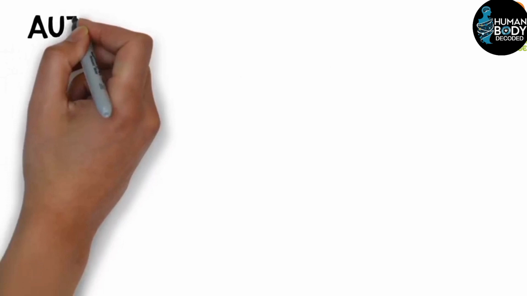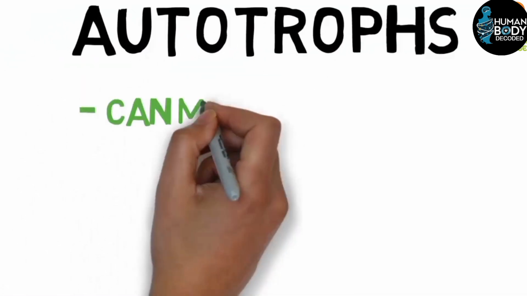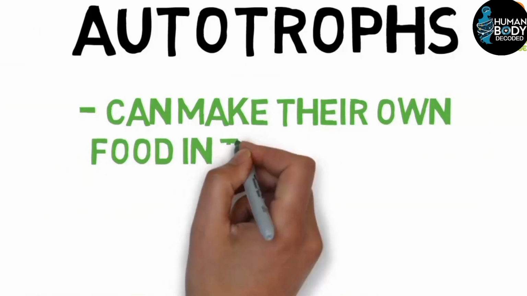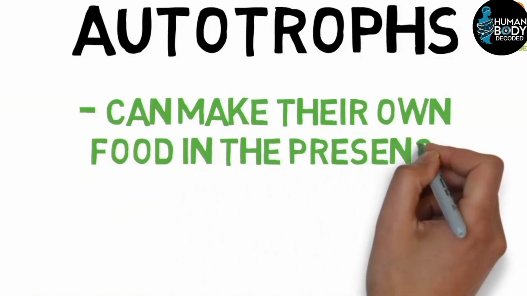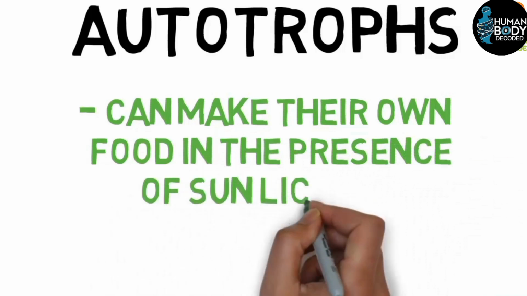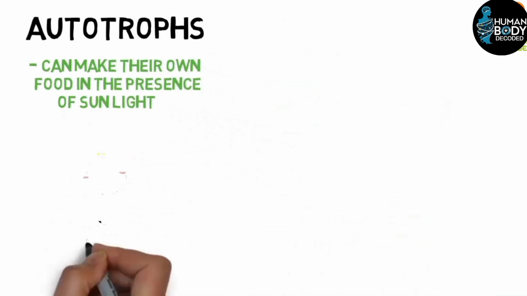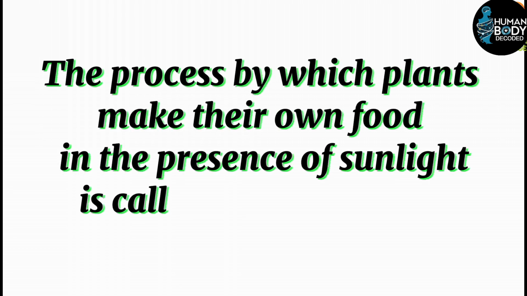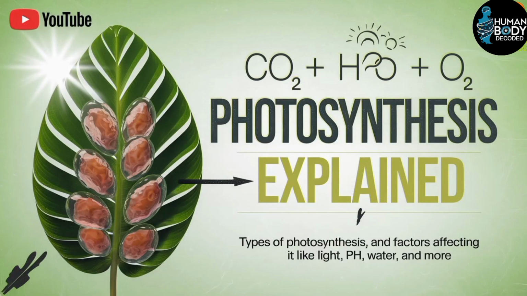Now, let's move on to the next term, which is autotroph. Along with it, we will also discuss heterotroph. Autotrophs are living beings that can produce their own food in the presence of sunlight. Sunlight is essential for autotrophs. The process by which plants make their own food in the presence of sunlight is called photosynthesis. I have created a detailed lecture on photosynthesis. You can watch this lecture on my channel or via the link in the description.